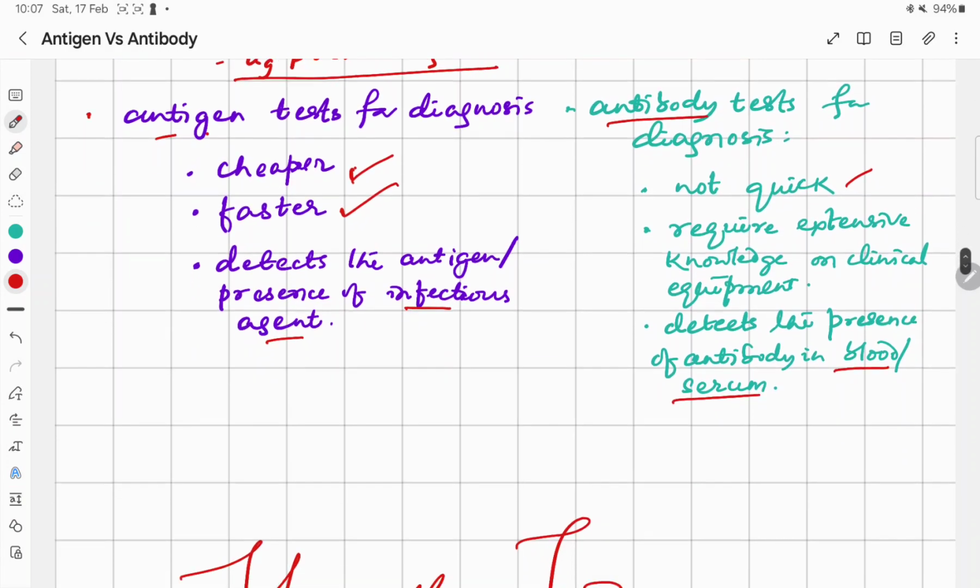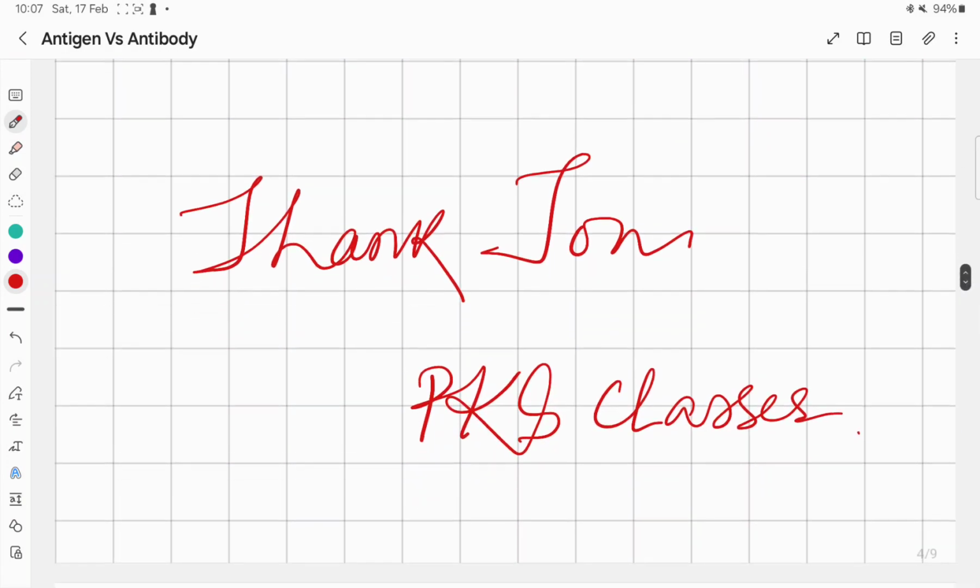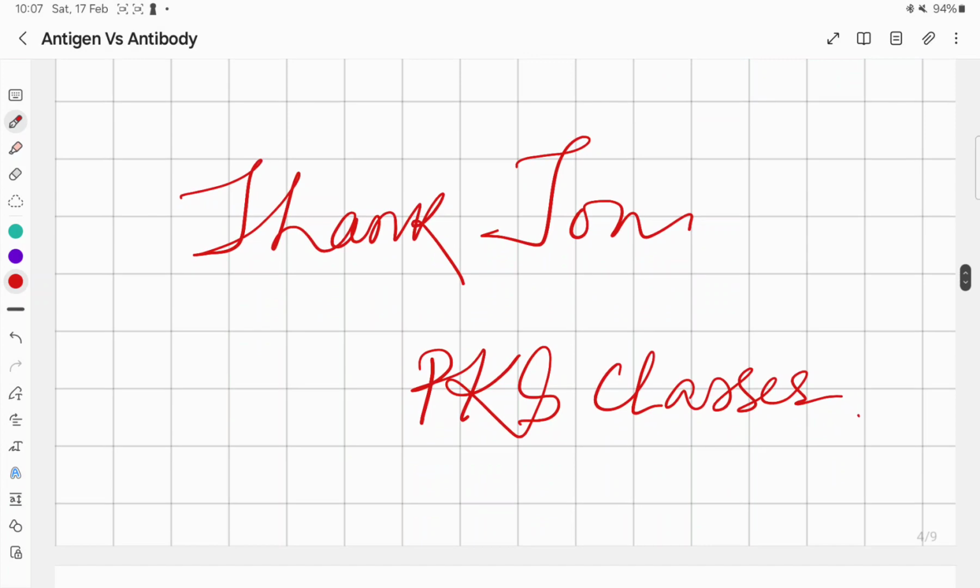So this is all about the difference between antigen and antibody. I hope this will be useful to you.